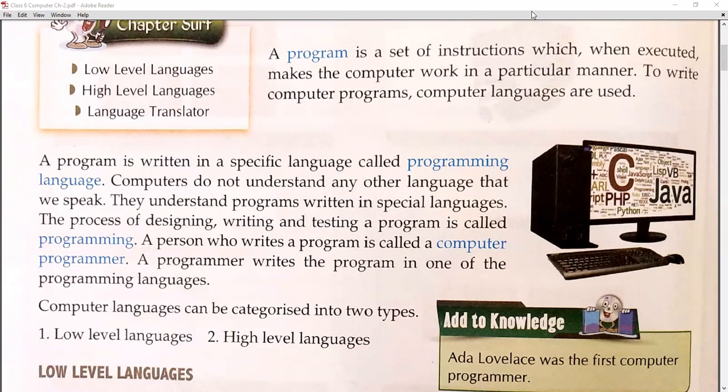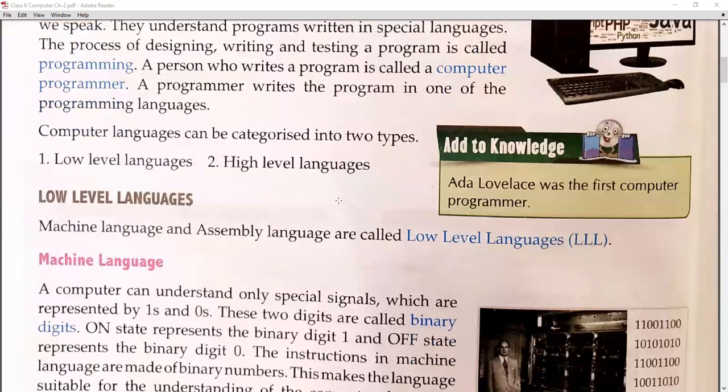A person who writes a program is called a computer programmer. Suppose my class 6 is writing computer programs, then all my class 6 students will be referred to as computer programmers. A programmer writes the program in one of the programming languages. He or she has to choose between them. It may be a low level language or a high level language. Now we will understand what these languages are.